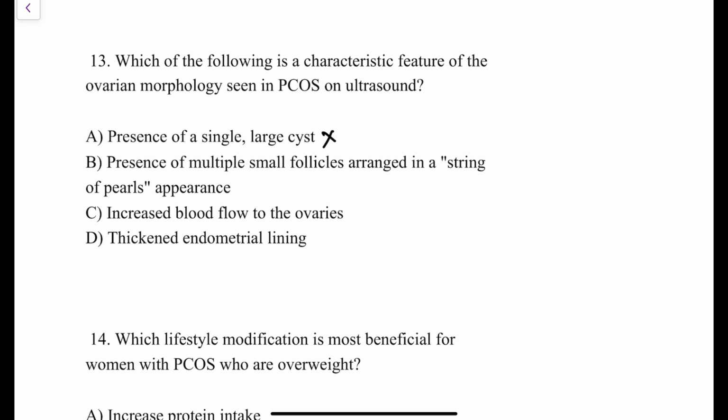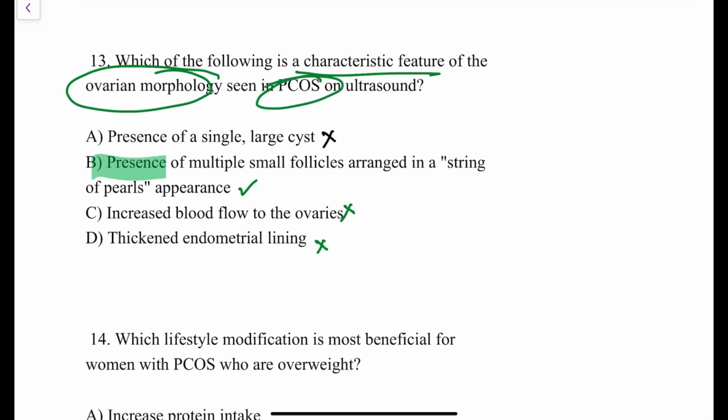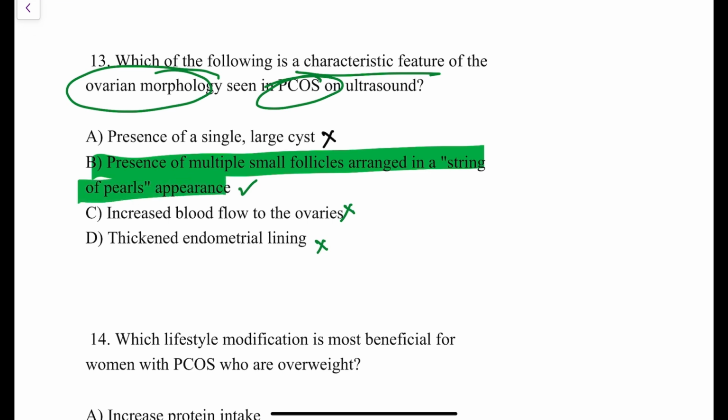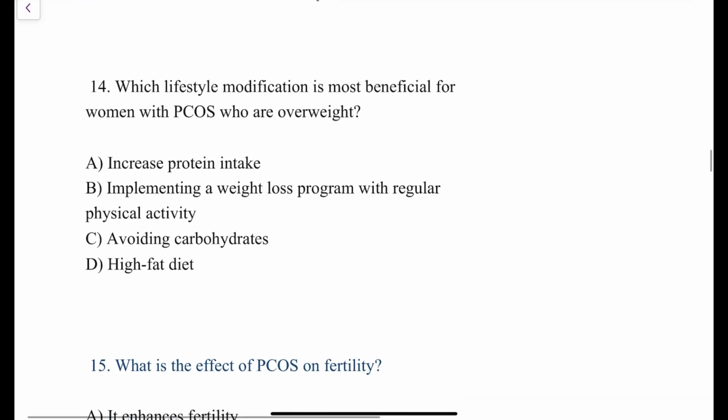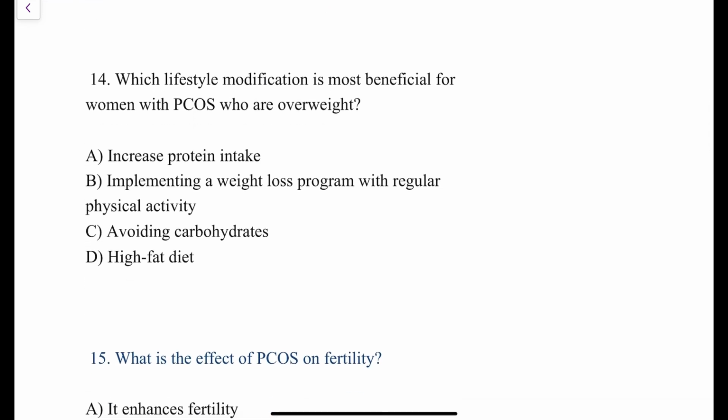Yes, multiple immature ovarian antral follicles arranged in a string of pearls or necklace pattern appearance. So this is the right option. What about the third, increased blood flow to the ovary? No. Thickened endometrial lining? No. They are asking about the characteristic feature of the ovary in patients of PCOS. So the answer is presence of multiple small ovarian follicles arranged in a string of pearls appearance.